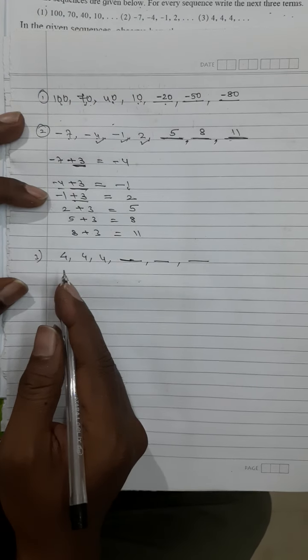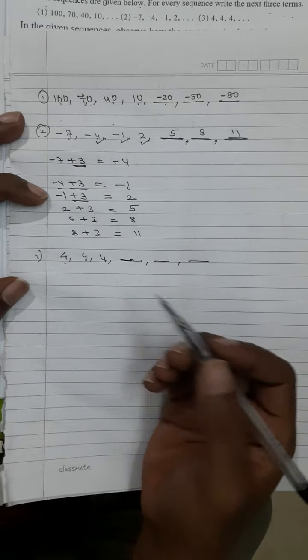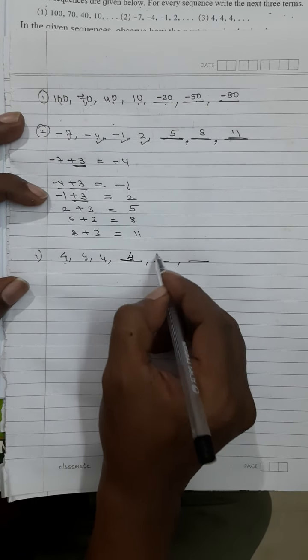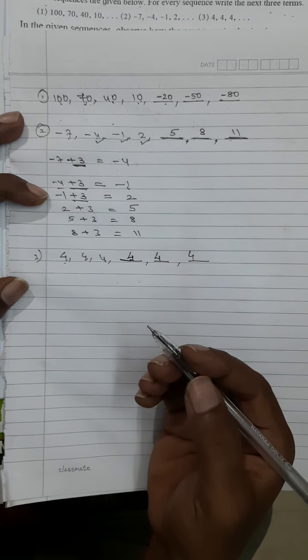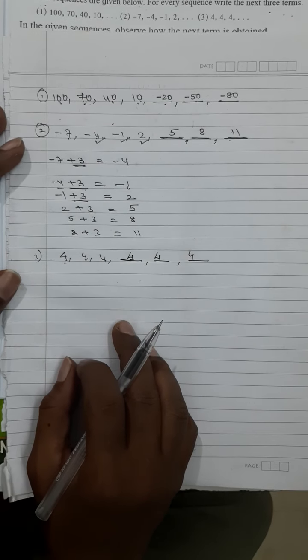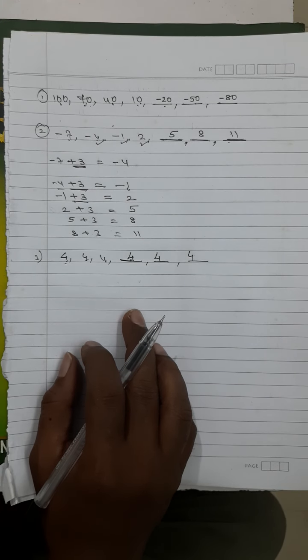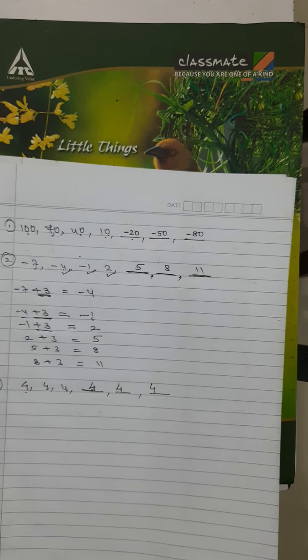So you can very well see, because here it is increasing by 0 every time. You are going on adding 0 every time. The next 3 terms are also going to be 4. This is the basic concept behind this that you have to understand. And why do you require this? Sometimes you have to understand that too.